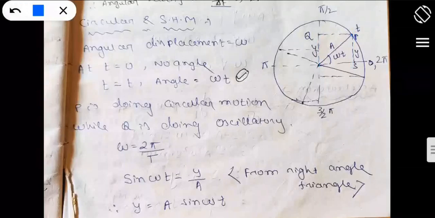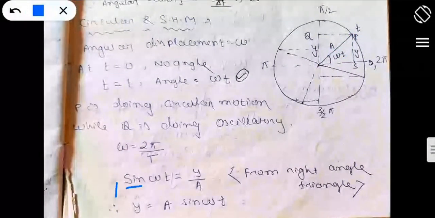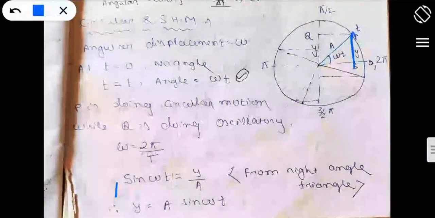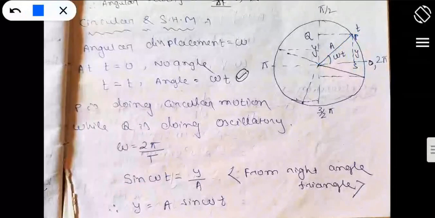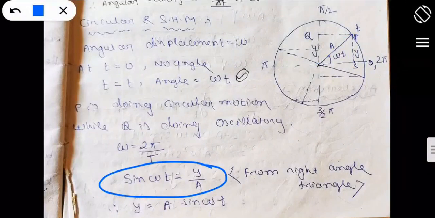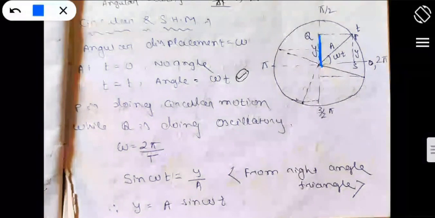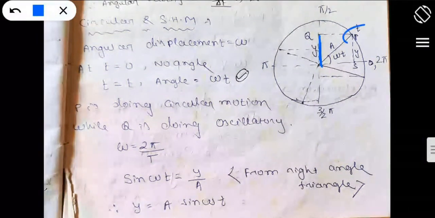If this side is y, then if I take this triangle, what can I write? Sine omega t is equal to y upon a, the perpendicular upon the hypotenuse, y upon a, for this triangle. So sin omega t equals y upon a. So what should be the displacement? We need only the oscillatory part, we don't need the circular part, because we already read this one.